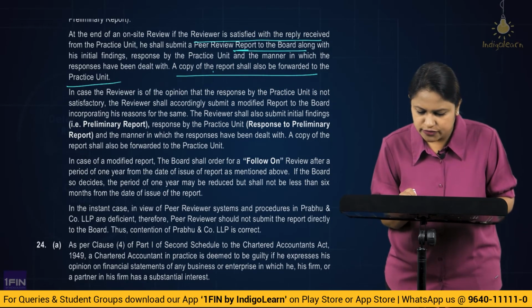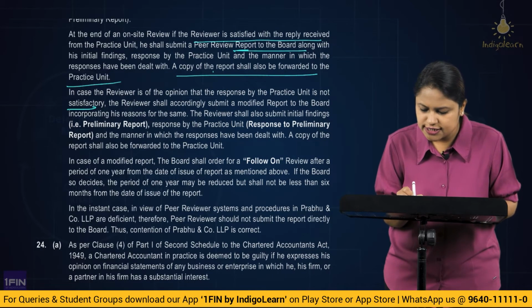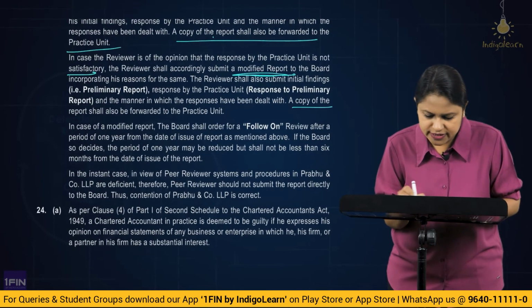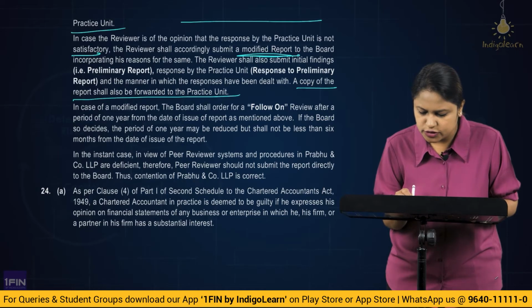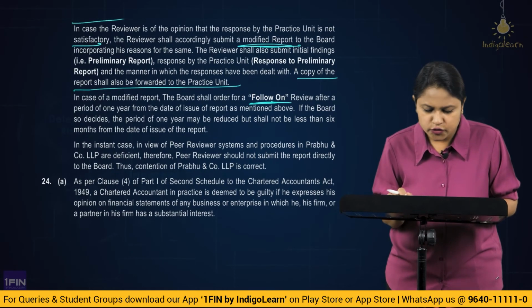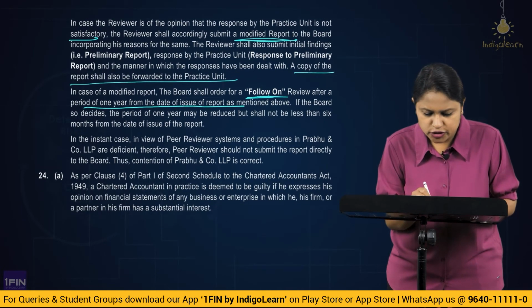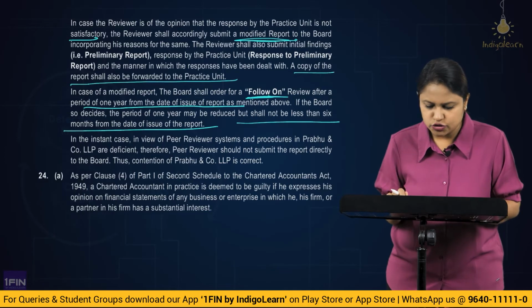In case the reviewer is of the opinion that the response of the practice unit is not satisfactory, the reviewer shall accordingly submit a modified report to the board incorporating the reason for the same. The copy of the same shall also be forwarded to the practice unit. In case of a modified report, the board shall order a follow-on review after a period of 1 year from the date of issue of the report. If the board so decides, the period of 1 year may be reduced, but should be 6 months from the date of issue of the report.